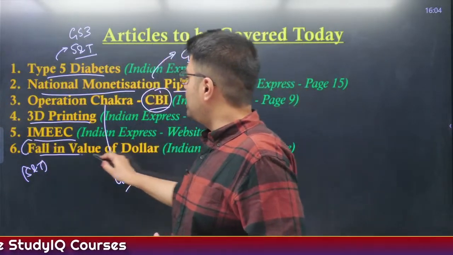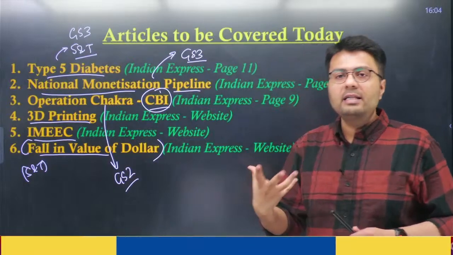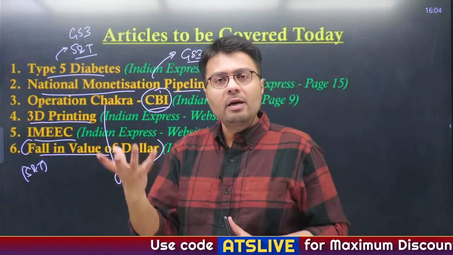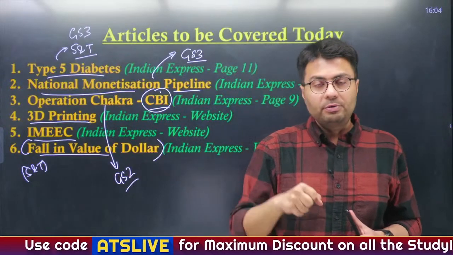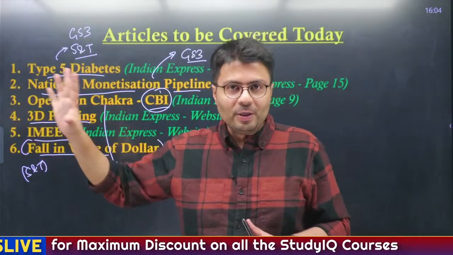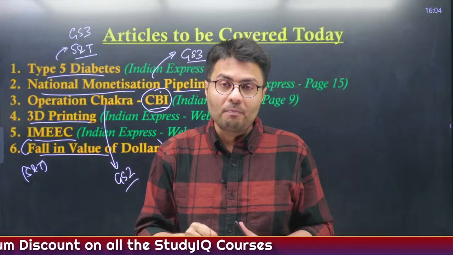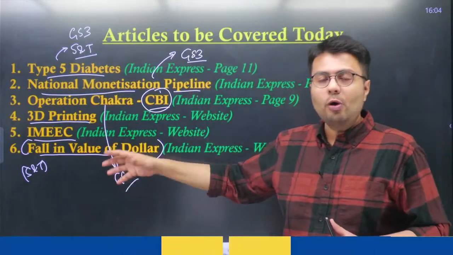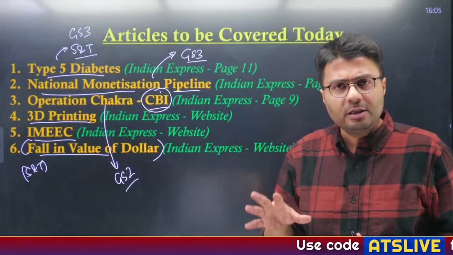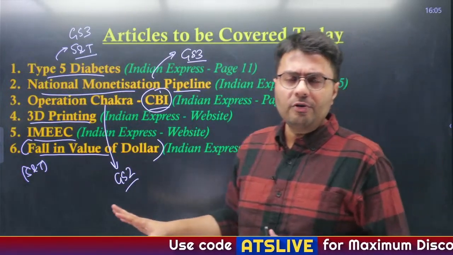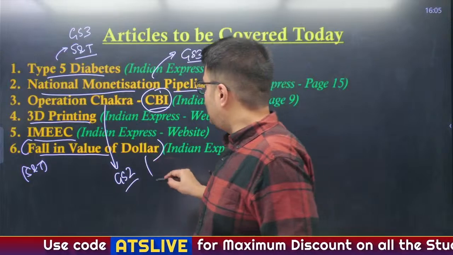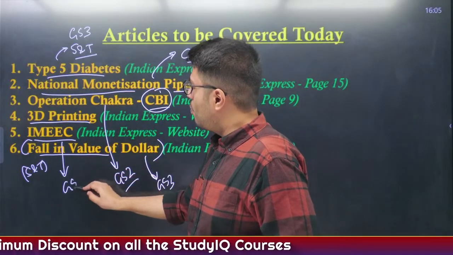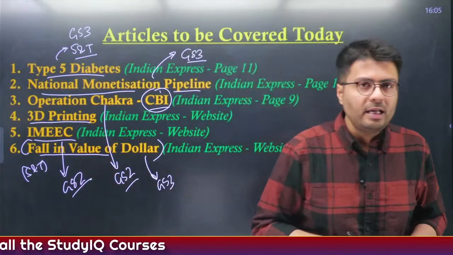And we'll conclude today's discussion by understanding why the value of the dollar, which is probably the most popular currency worldwide, is falling in recent times. You can guess it is most obviously due to the policies of President Trump. But how has President Trump's policy resulted in a fall in the value of the dollar and also a reduction in the demand for US government securities? All of this I'm going to cover in today's session. Understand? Now, this is relevant from GS paper 3, while the India Middle East Economic Corridor was relevant from an IR perspective. That is why GS paper 2.